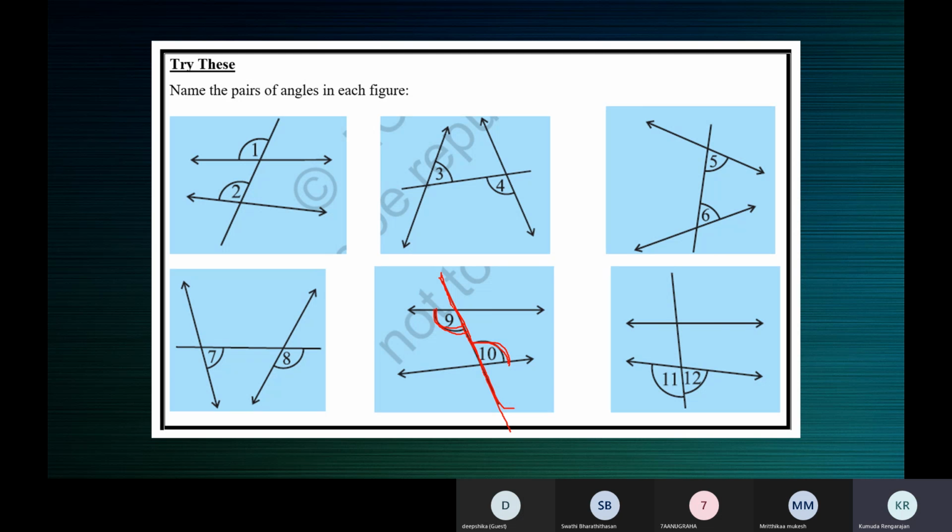That is the first thing. They have different vertices. This is the vertex of angle 9. This is the vertex of angle 10. And both are interior angles. So alternate interior angles.